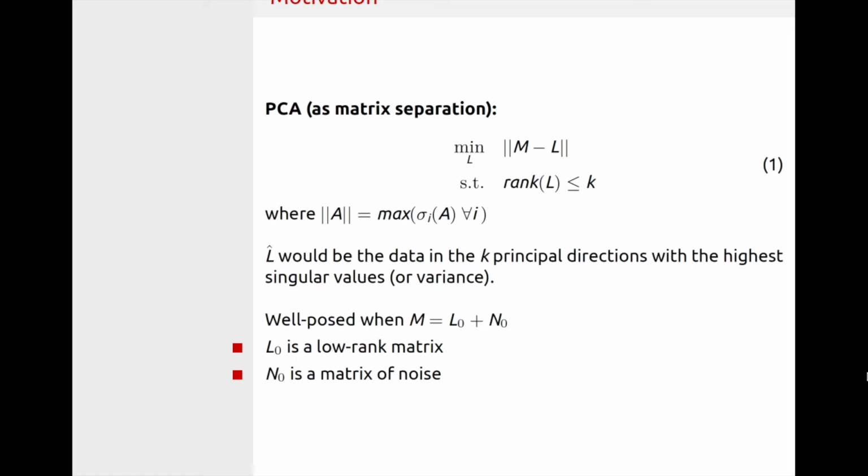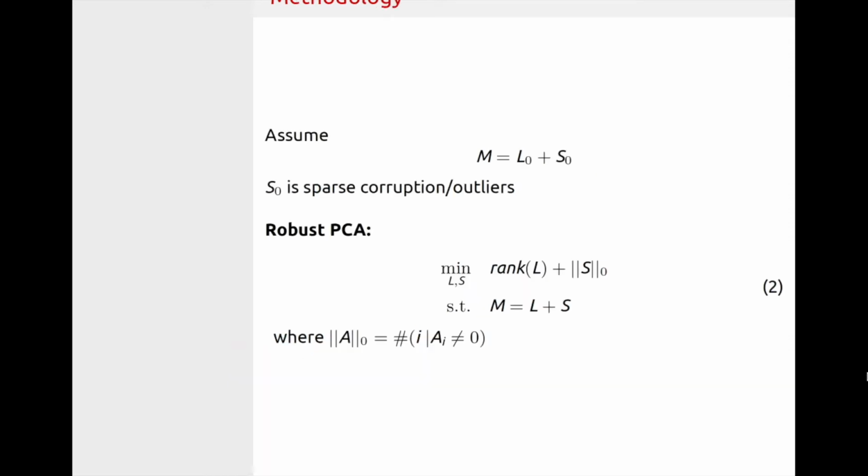PCA makes sense when M can be described as the sum of two components, L and N, where L is a low rank component and N captures the noise. But PCA is extremely sensitive to outliers. In fact, even one outlier can skew the results arbitrarily. So if we suspect outliers or corruption are present, then our assumptions about M should change.